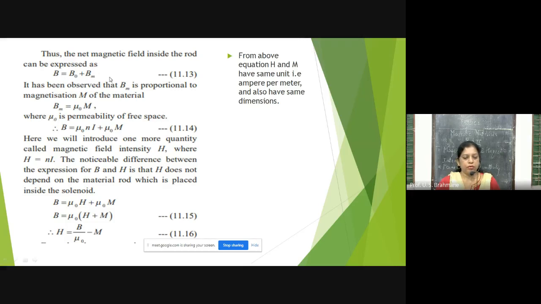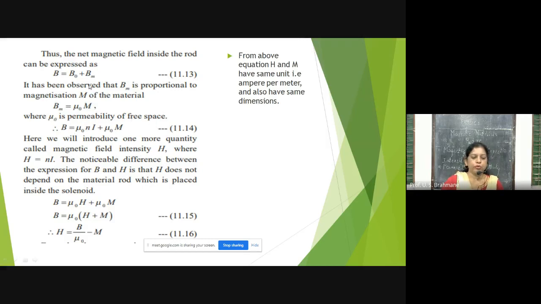So B is equal to B0 plus Bm, that is the net magnetic field. It has been observed that Bm is proportional to the magnetization M of the material. So Bm is equal to mu 0 M, an equation that is well known, where mu 0 is the permeability of free space.